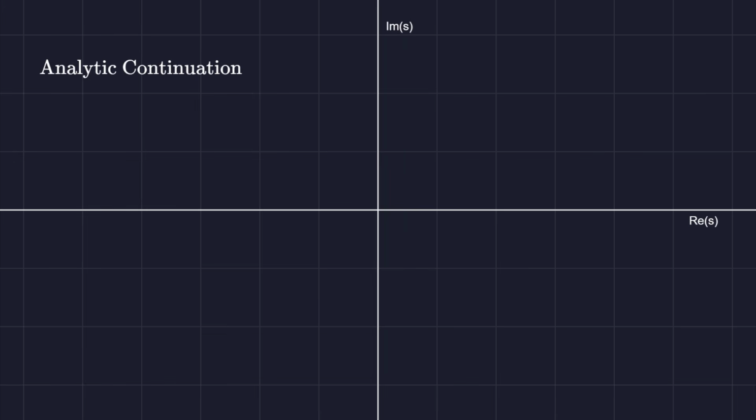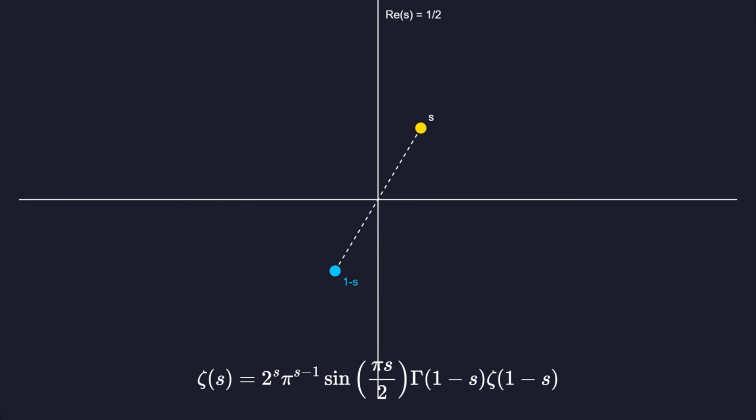Through analytic continuation, we extend the domain of the zeta function to the entire complex plane. The function remains holomorphic everywhere except for a simple pole at s equals 1. Riemann discovered a functional equation that relates the value of zeta at s to its value at 1 minus s.